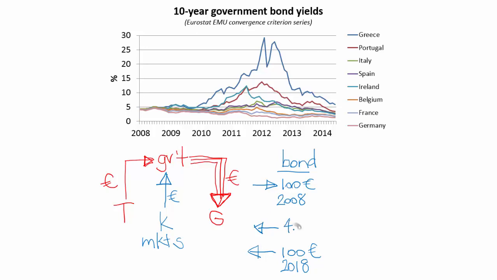Okay, Greek government is saying, listen, I promise to pay you 4.5% on the 100 euros over the 10-year period. Okay, so all of this information is written up in this legal contract, this bond, and the Greek government is issuing these bonds, selling these pieces of paper.